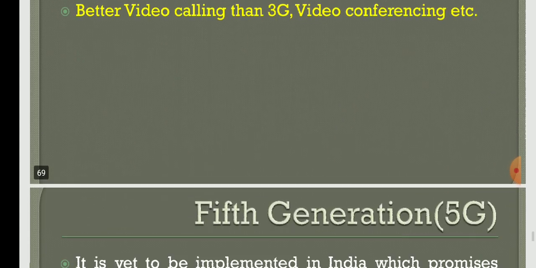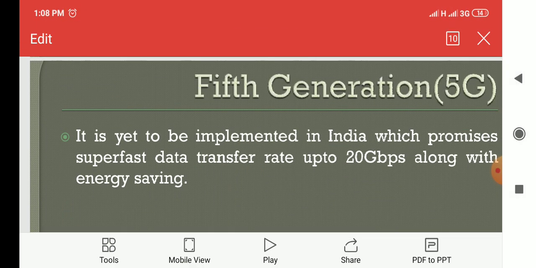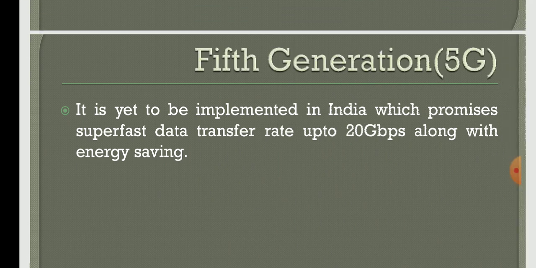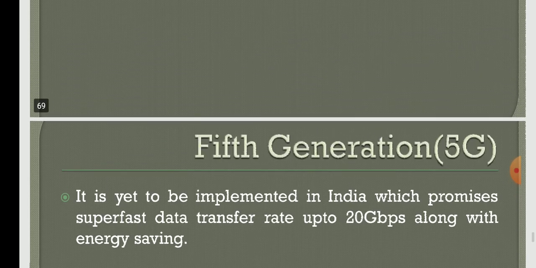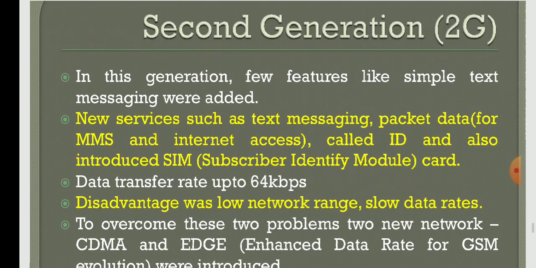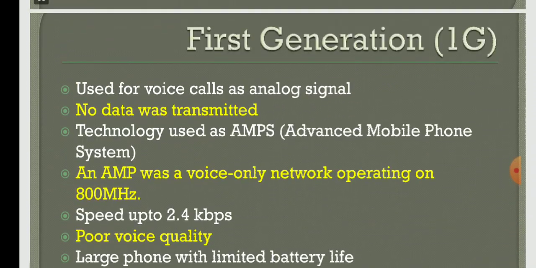And then the fifth generation, we will get in future. In foreign countries, this fifth generation has been implemented. It has started, they are saying, but in India we still did not get it. Here also the same, the speed is very important. It will be a super fast data transfer rate up to 20 Gbps, along with energy saving. So these are the different generations of mobile communication technologies. First, 1G, it will not support data, it will support only voice.